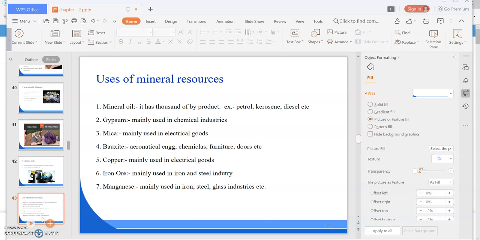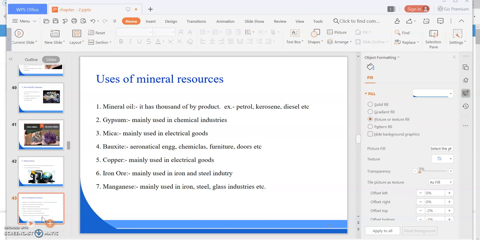So first of all, we need to know how mineral oil helps us. It has thousands of byproducts which are directly or indirectly used in our day-to-day life. So what are the examples of mineral oils? The examples are petrol, kerosene, diesel, etc. These are the examples of mineral oils.